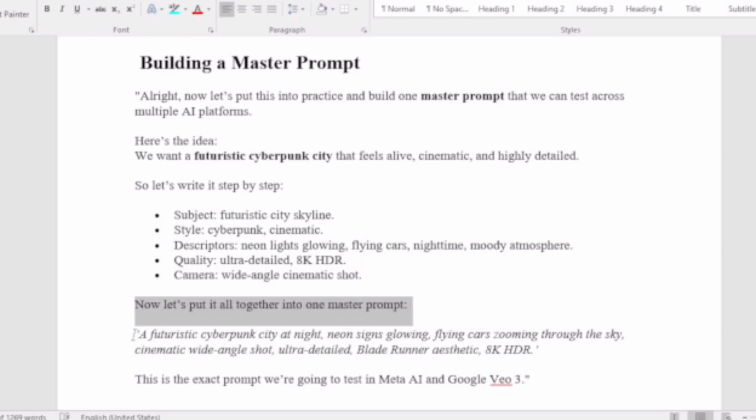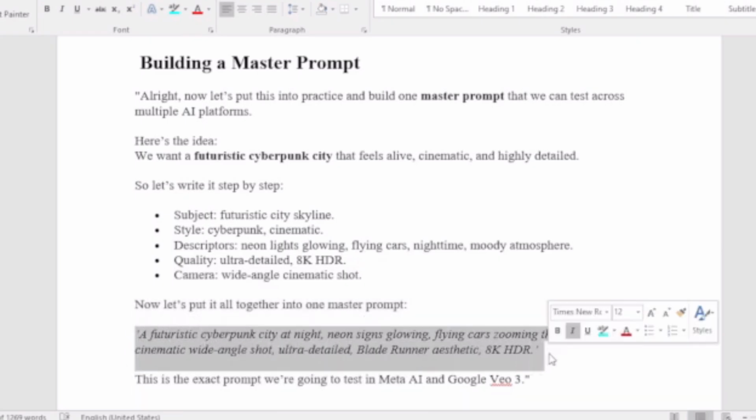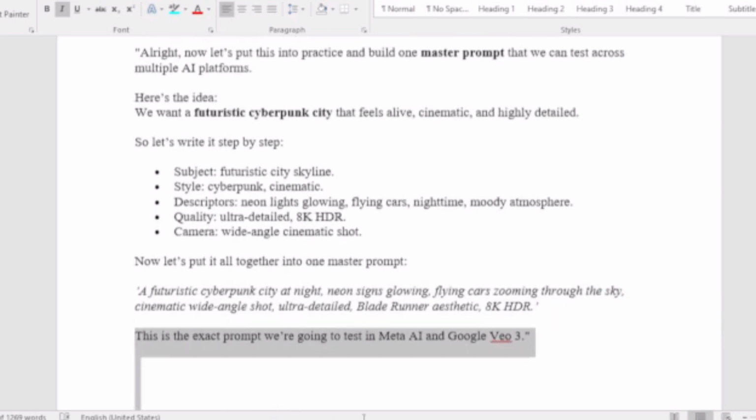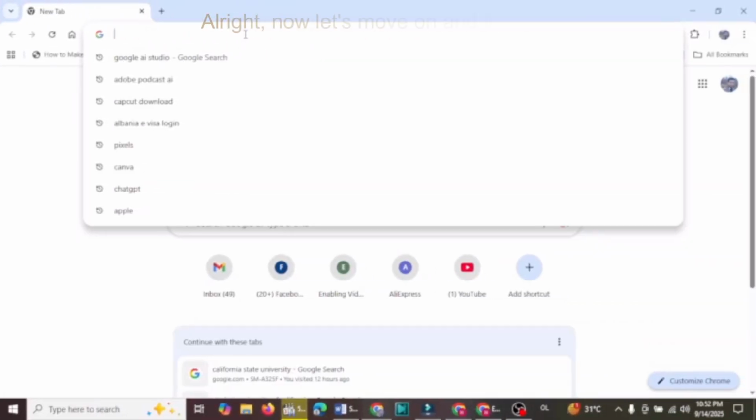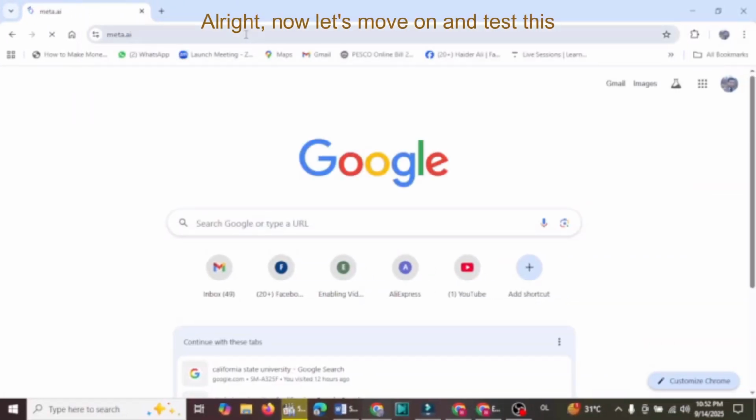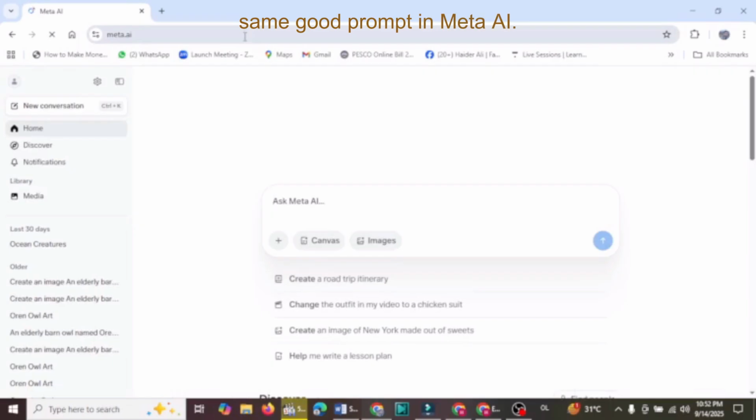A futuristic cyberpunk city at night, neon signs glowing, flying cars zooming through the sky, cinematic wide-angle shot, ultra-detailed, Blade Runner aesthetic, 8K HDR. This is the exact prompt we're going to test on Meta AI, Pixverse, and Google Veo 3. All right, now let's move on and test this same good prompt in Meta AI.